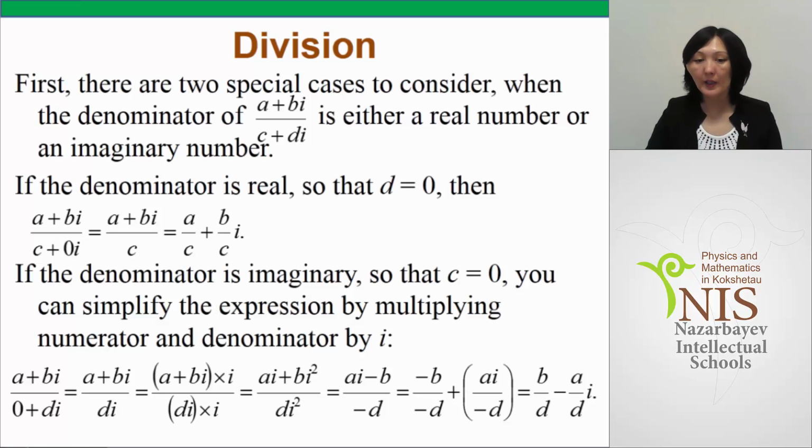In the second case, if the denominator is imaginary, so that c is equal to 0, you can simplify the expression by multiplying numerator and denominator by i. As you can see from the slide, a plus bi over di, multiplied by i in numerator and denominator, gives b over d minus a over d multiplied by i.